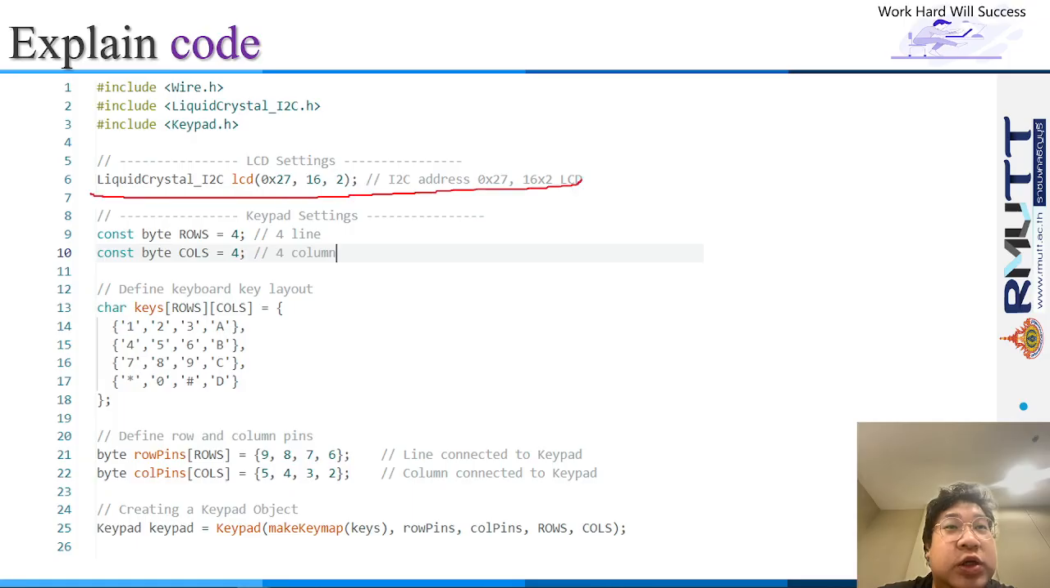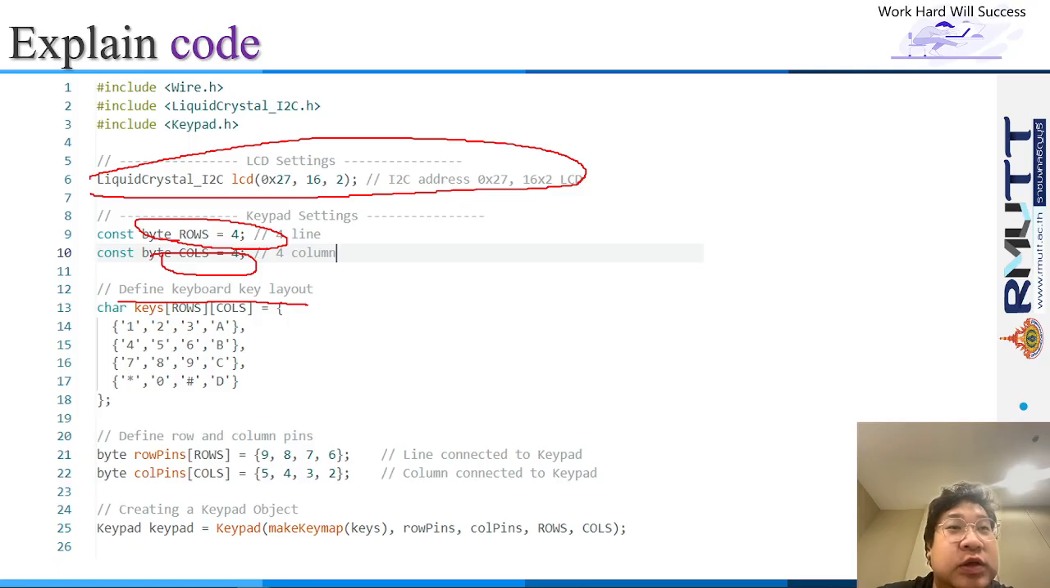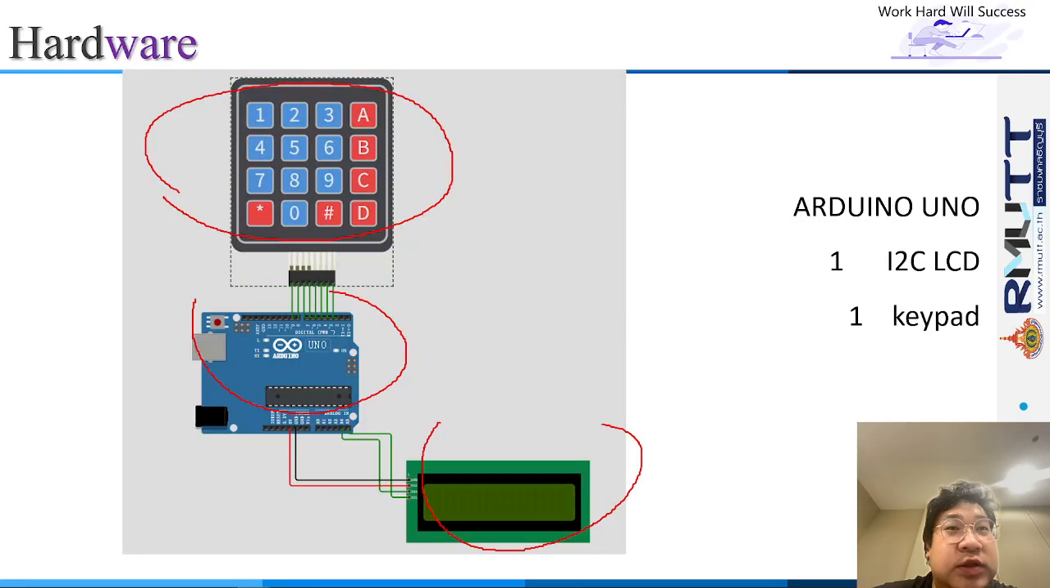In the code, we need to include the LCD library and set up the keypad, which is rows 4, columns 4. And next we need to define the keypad by key layout: 1, 2, 3, A. Same as the hardware, 1, 2, 3.